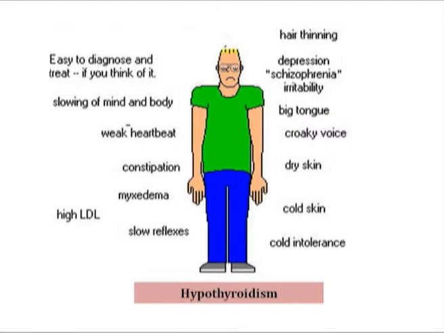Its symptoms include fatigue, weight gain, constipation, fuzzy thinking, low blood pressure, fluid retention, depression, body pain, slow reflexes, and abnormal menstrual periods.